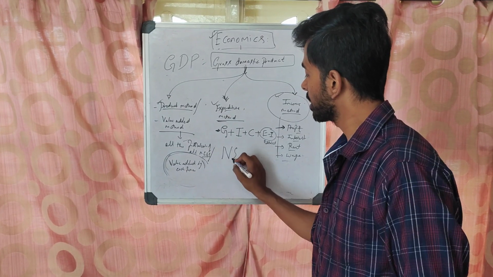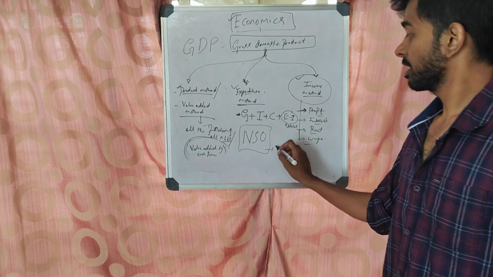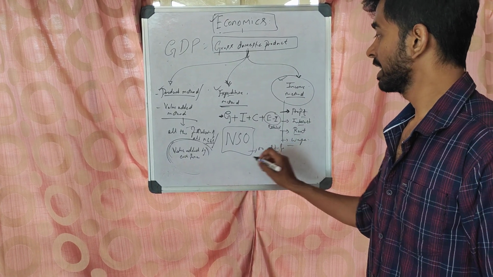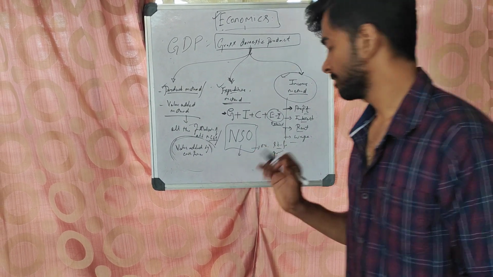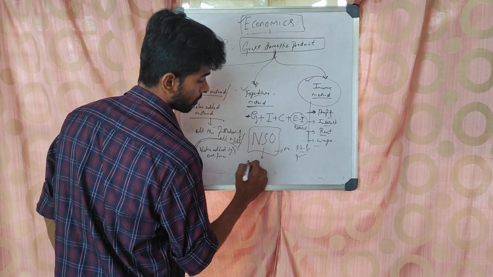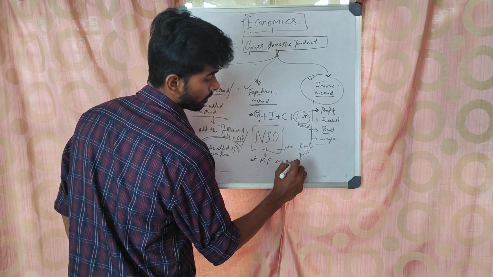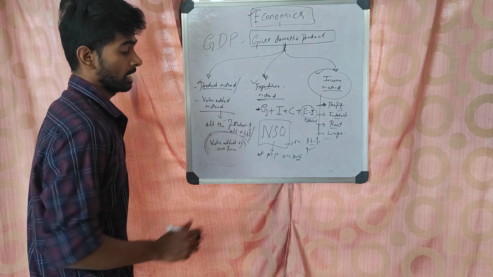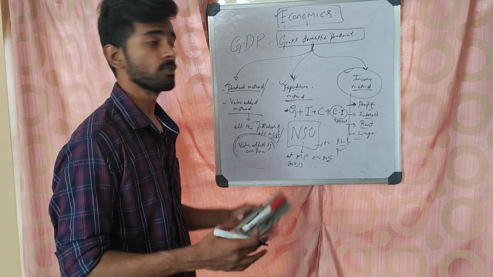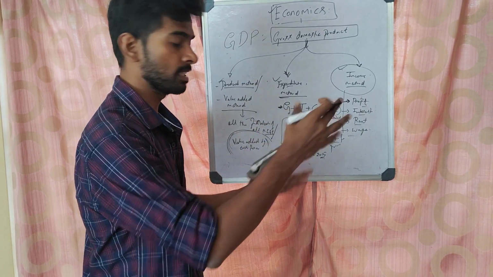There is an NSO called the National Statistics Organization, under the Ministry of Statistics and Programme Implementation. It is calculating GDP at market price since 2015, and the base year is 2011. What is the base year, what is market price, what is factor cost, we shall discuss later. If you just remove taxes, it will become factor cost.